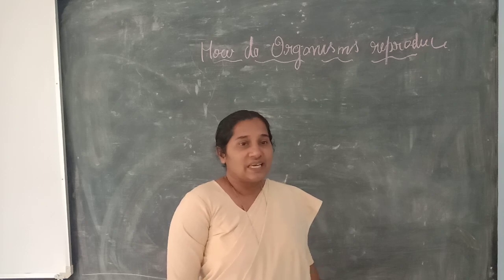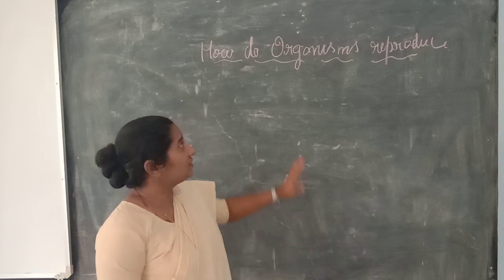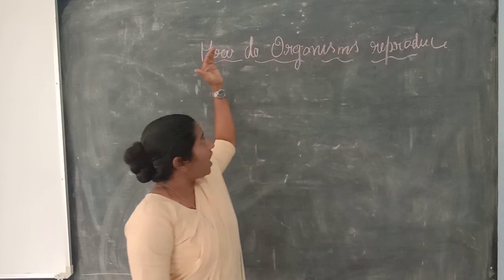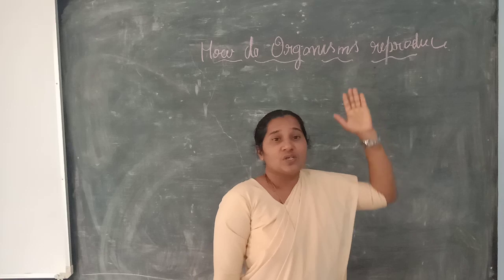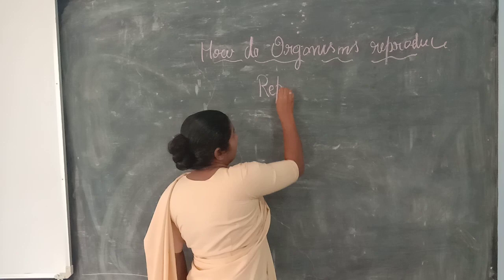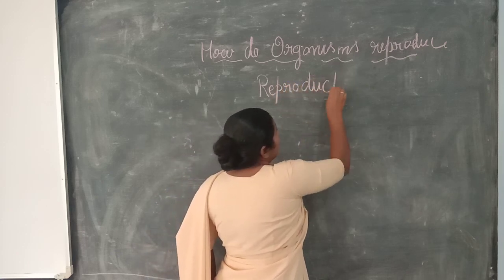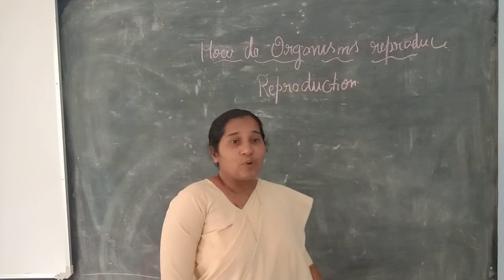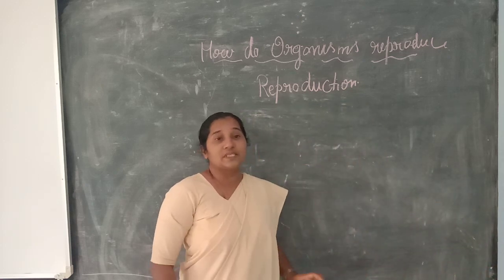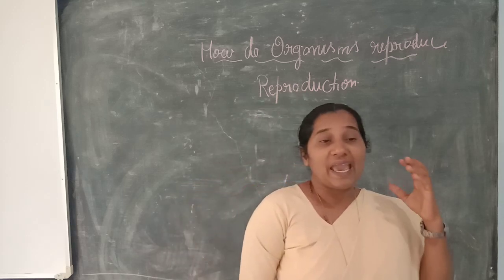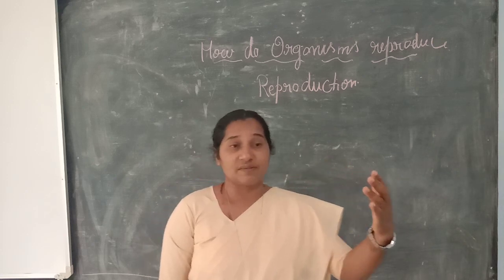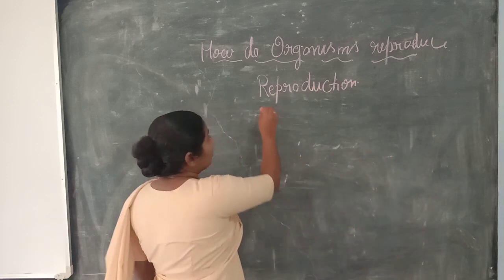Students, today we are going to study a new chapter, that is how do organisms reproduce. So how do organisms reproduce? Before studying this, we should have a clear picture of reproduction. So what is reproduction? Reproduction is when organisms are able to give birth to young ones. Every organism, whether smaller or bigger, is able to reproduce.